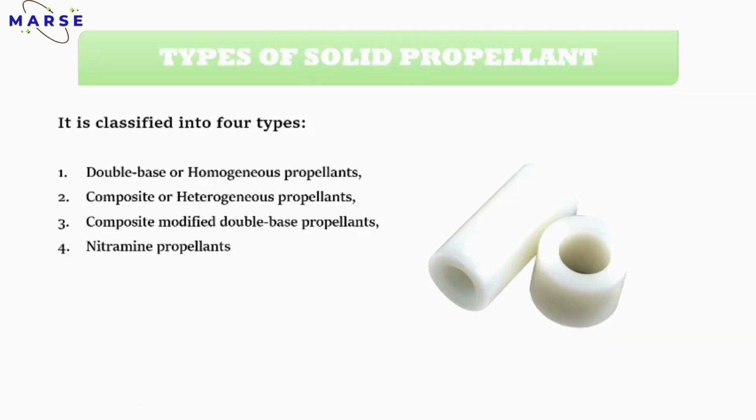Next, there are four types of solid propellant. The first one is double base or homogeneous propellant, then composite or heterogeneous propellant, then composite modified double base propellant, and the last one is nitramine propellant. We will see these types in detail.